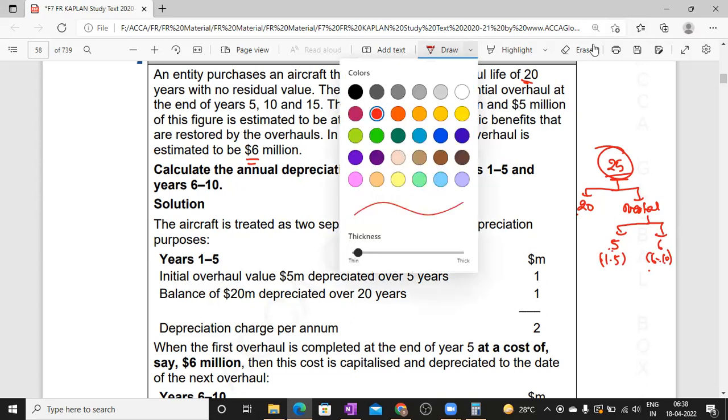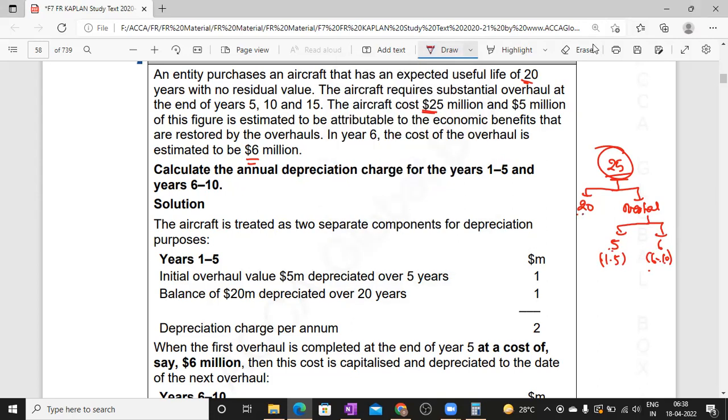If you consider here, the life of this amount is how much? 10 years, sorry, 20 years. So life is 20 for this, and 5 for this. Then for the first 5 years, what is the amount? 20 by 20, $1 million, plus 5 by 5, 1 to 5 means 5 years, right?